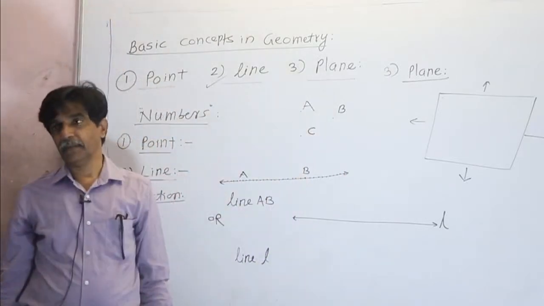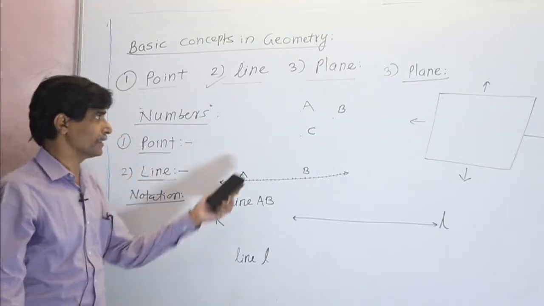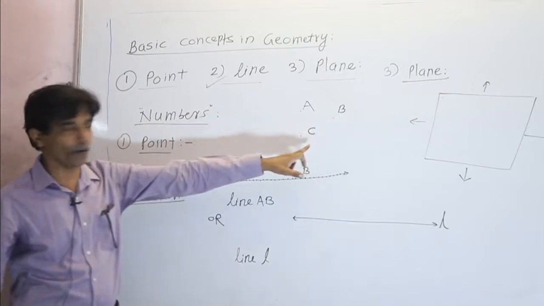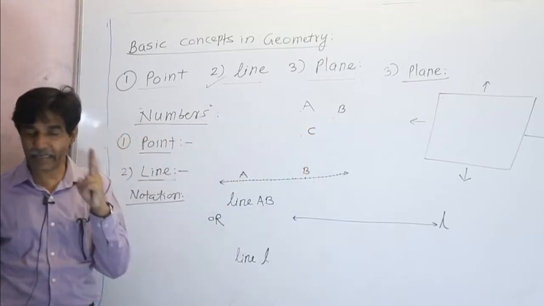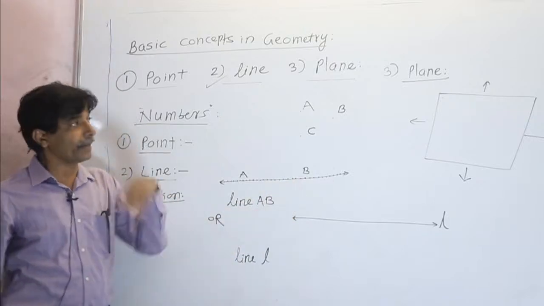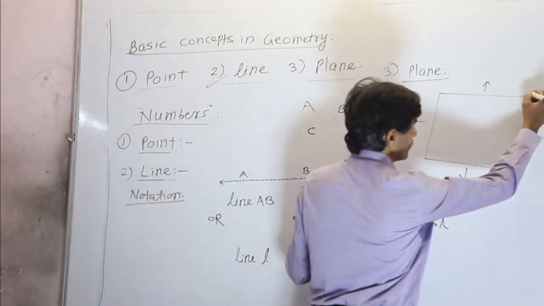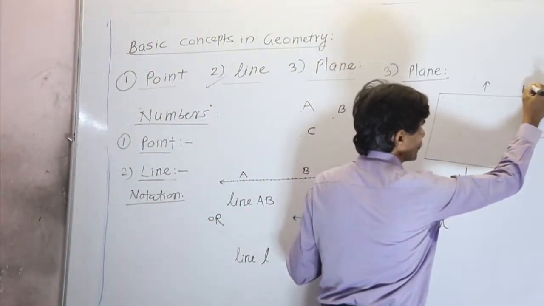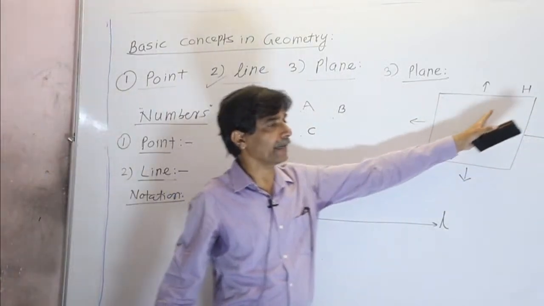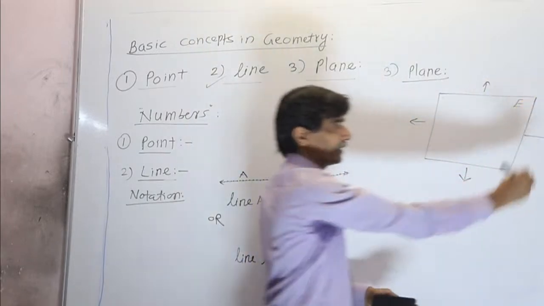Notation of plane. How to represent the plane? Again, see, in the same way as we noted point as A, point B and point C, and we noted line by two ways, line AB and line L, in the same way plane can be noted by a single capital letter, like plane H. We read it as plane H. You may write this letter H here also, plane E, like that.